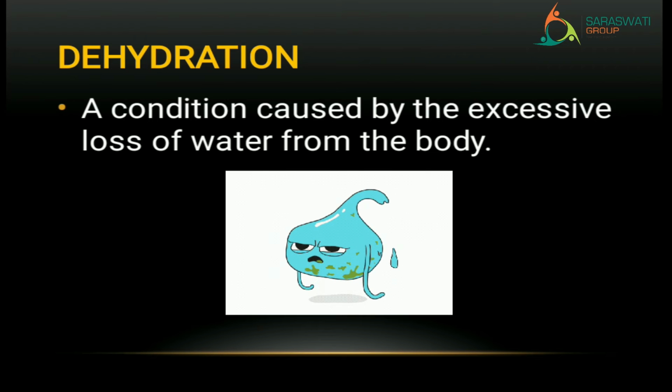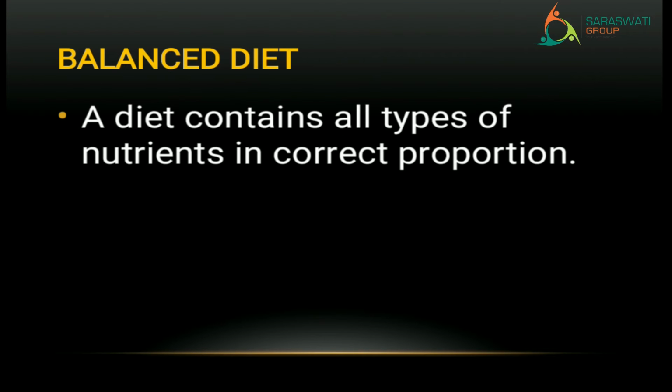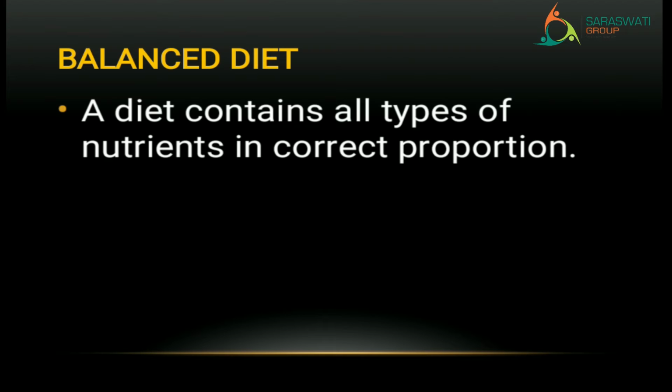Now we are moving to the next word. What is that? It is balanced diet. Right? What is the meaning of it? A diet that contains all types of nutrients in correct proportion. Right? That means you eat healthy food, and you can take junk food also. But the condition is it should not be more.